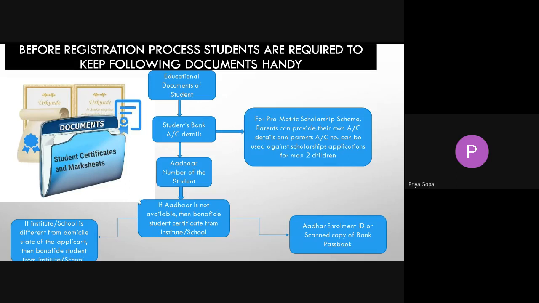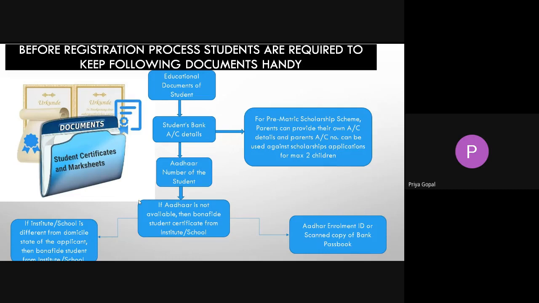That guidelines page contains much more guidance to the students, and this is actually what the students have to do before starting the application. The students should have their own educational documents. In case of any application, all schemes are dependent upon the percentage of marks gained by the students.